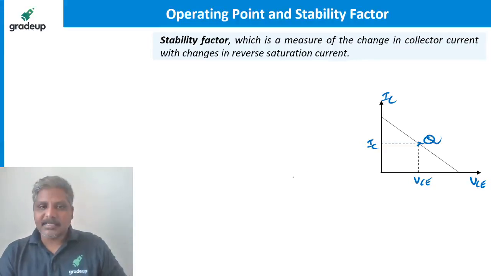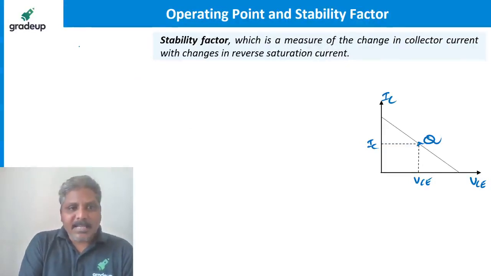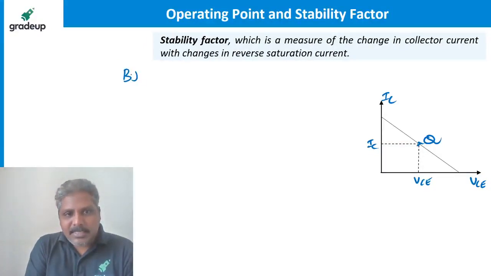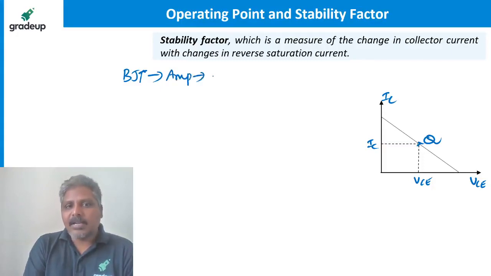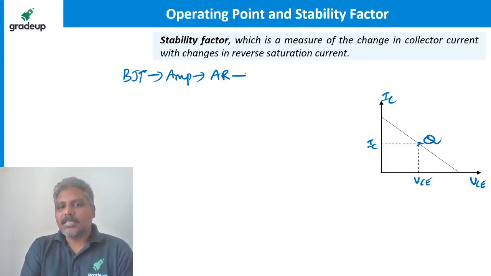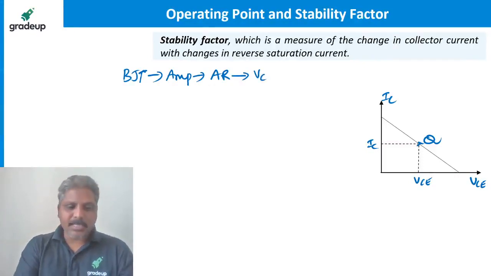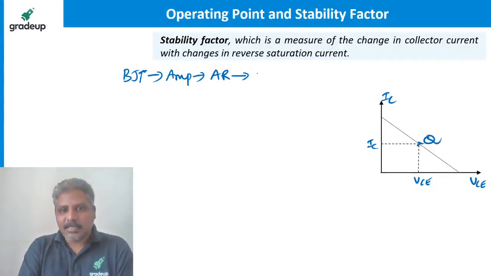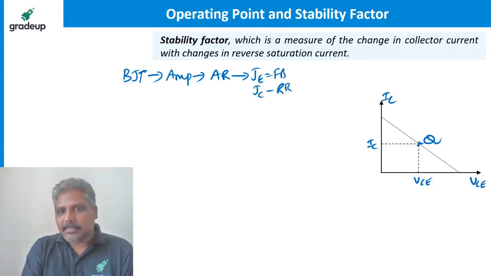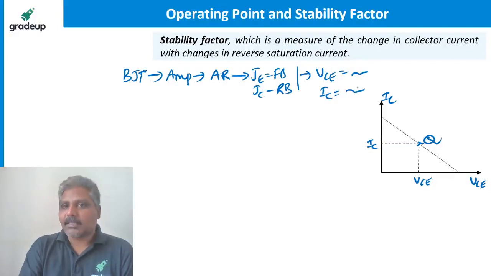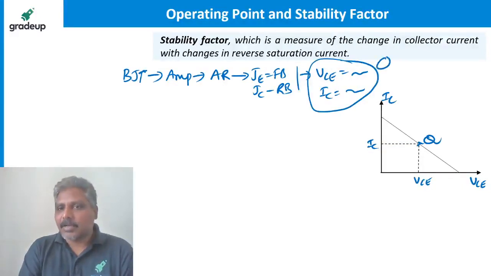So let me summarize, guys. If I want BJT as an amplifier, listen carefully, what is first required? Transistor must be in active region. What is active region? Active region is nothing but emitter junction forward bias, collector junction reverse bias. As a result, VCE value is something, IC value something. This value of VCE and IC, we call it as Q point.